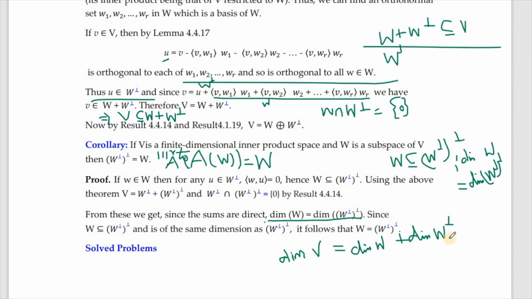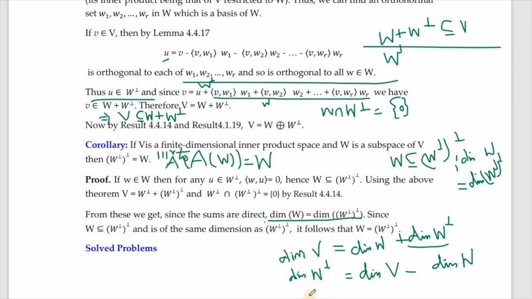So because the dimension of W intersection W perpendicular is 0, dimension of V will just become this. So from here what we conclude is dimension of W perpendicular is dimension of V minus dimension of W. This is another way of proving the same corollary. This proof is somewhat similar to what we had in the previous section 4.3. Okay, so this is one argument with which you can prove the result. The other one is this.